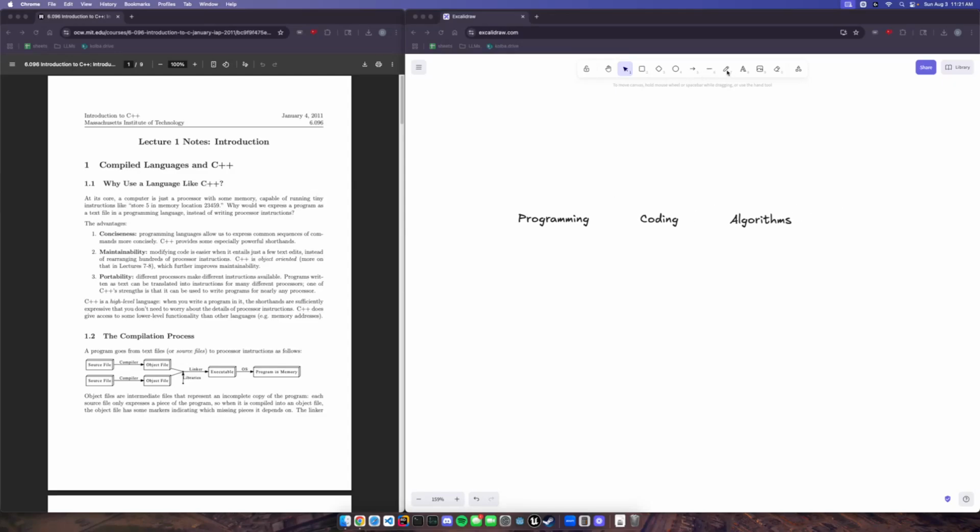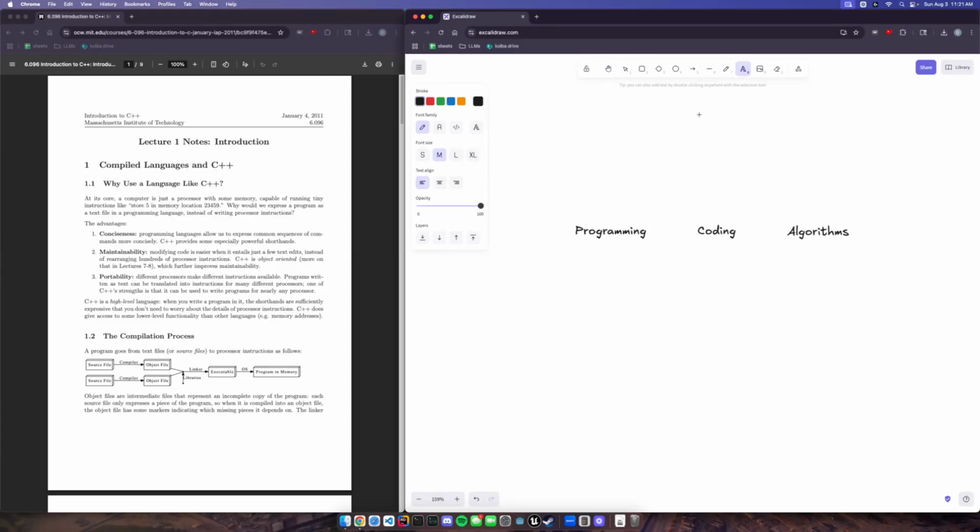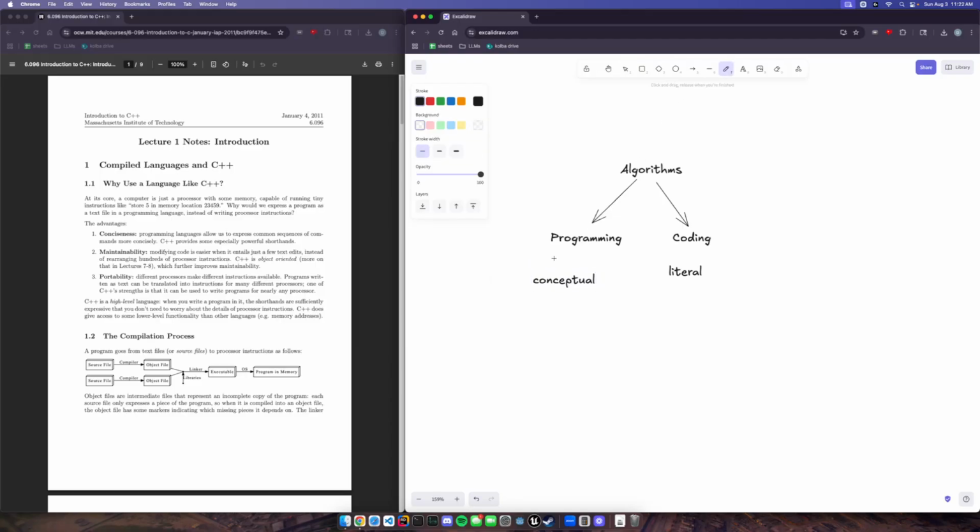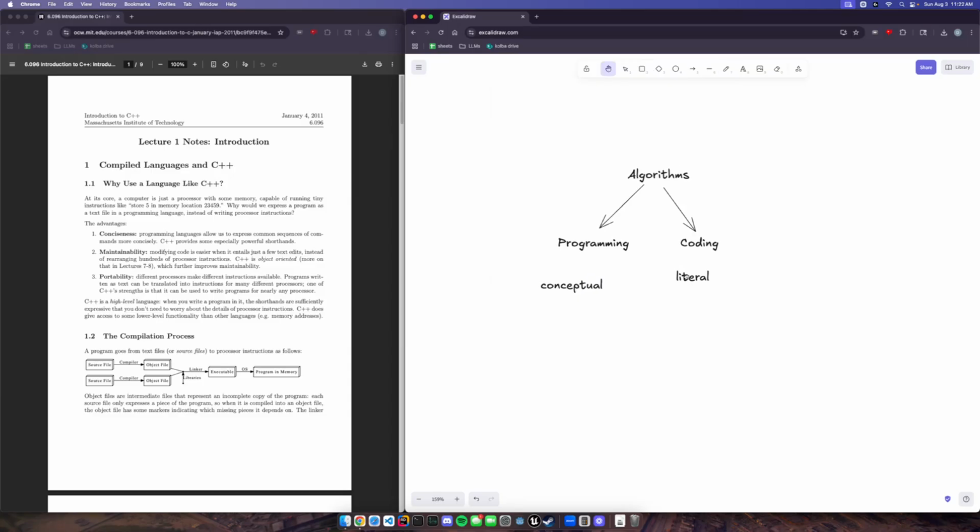Quickly to get started, we have a few terms here. Programming and coding kind of go together and pretty much mean the same thing. There's just a small distinction that can be useful to know about. Basically, programming is conceptual, whereas coding is literal. Both of these deal with algorithms, but programming is sort of just ideating, whereas coding is taking those ideas and turning them into actual executable computer tasks.